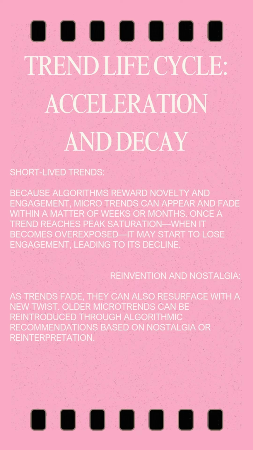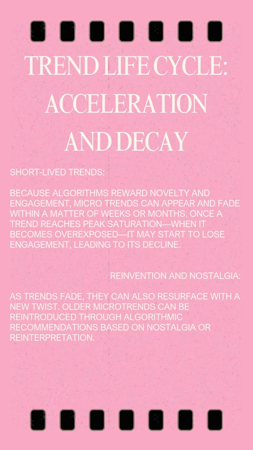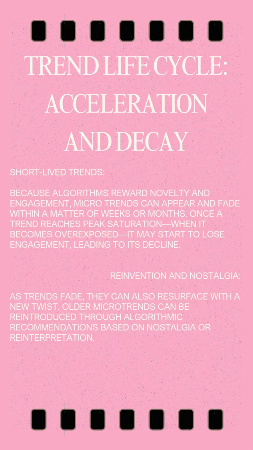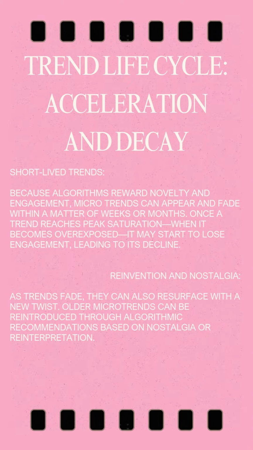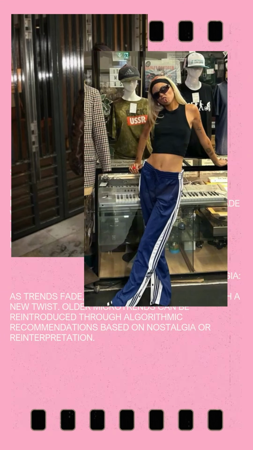The trend lifecycle, acceleration and decay, talks about short-lived trends, which happens because algorithms reward novelty and engagement. Microtrends can appear and fade within a matter of weeks or months. Once a trend reaches peak saturation, when it becomes overexposed, it may start to lose engagement, leading to its decline. The algorithm in turn shifts focus to the next emerging trend, often causing the lifecycle of trends to be highly compressed.